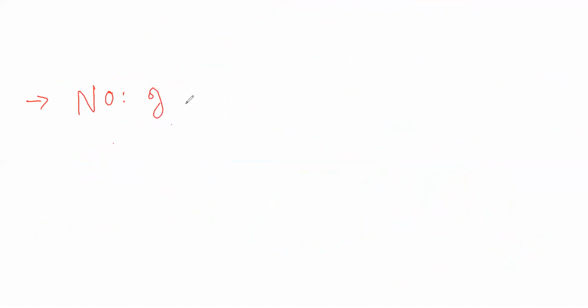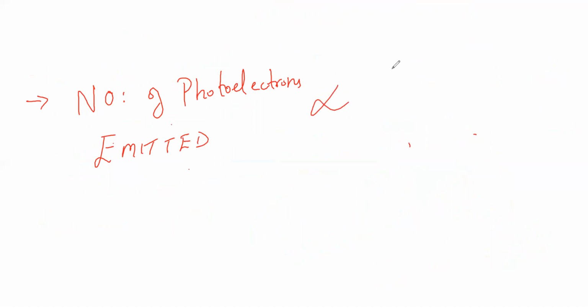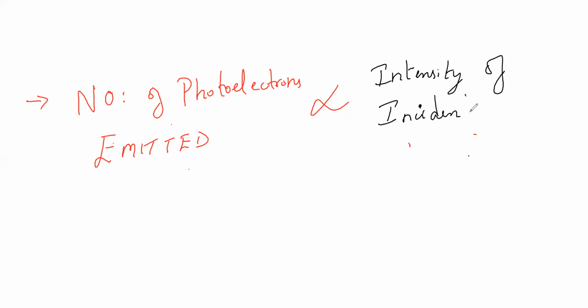The number of photoelectrons emitted is directly proportional to the intensity of incident radiation. This is my second law of photoelectric emission.